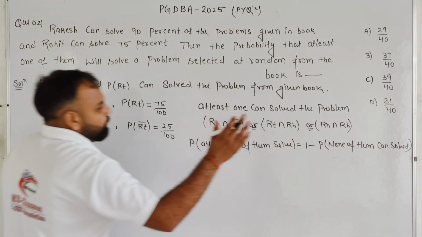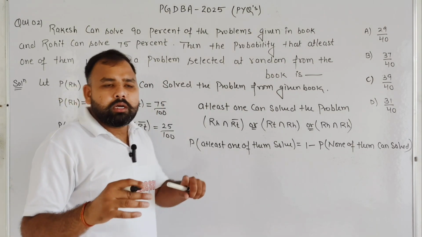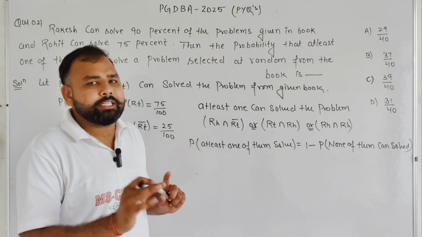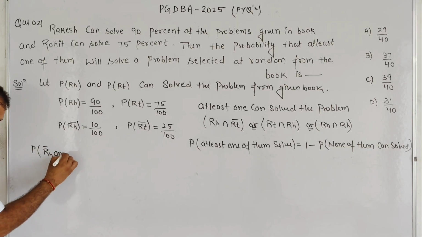So basically, student, we need to find out the probability in which neither Rakesh nor Rohit can solve the problem. So we need the probability that Rohit cannot solve the problem and Rakesh cannot solve the problem.